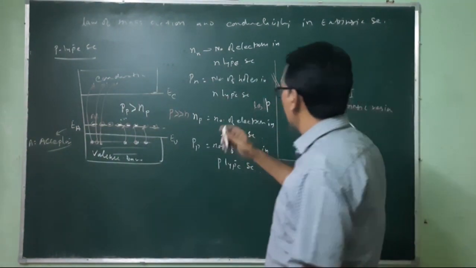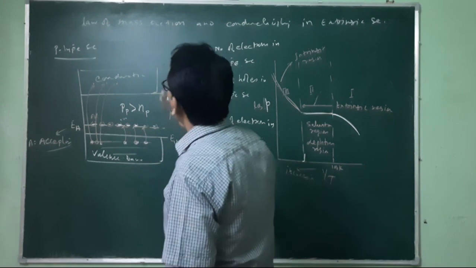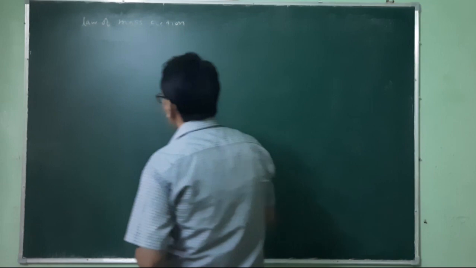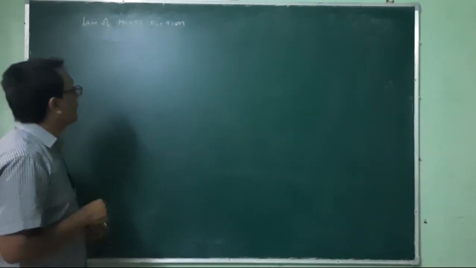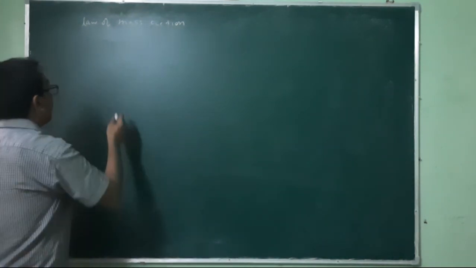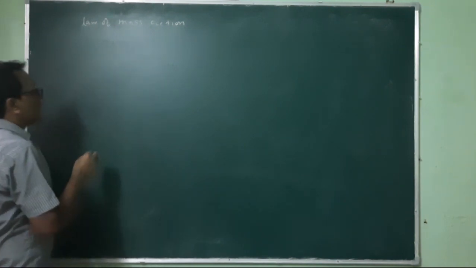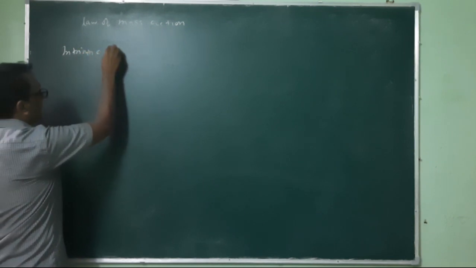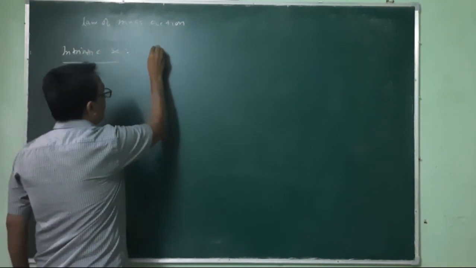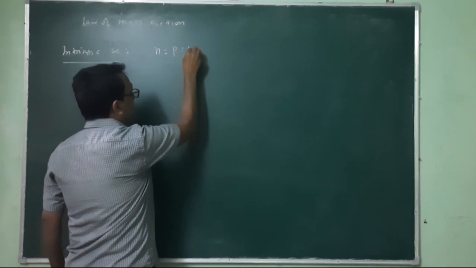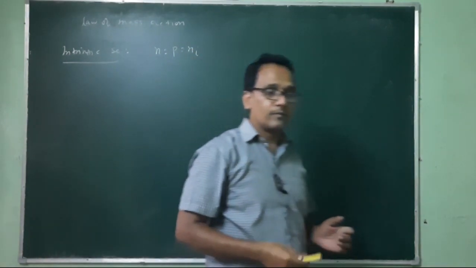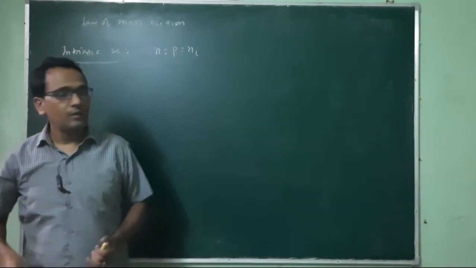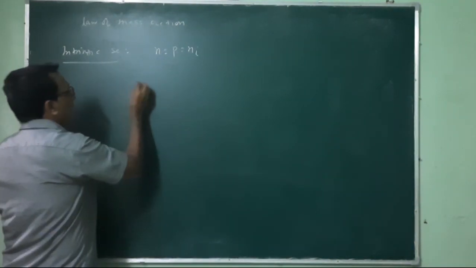So let us try to derive the law of mass action. Initially we completed this for intrinsic semiconductor. In an intrinsic semiconductor, we took N equal to P equal to Ni, where N is the carrier concentration in the conduction band and P is the carrier concentration in the valence band.